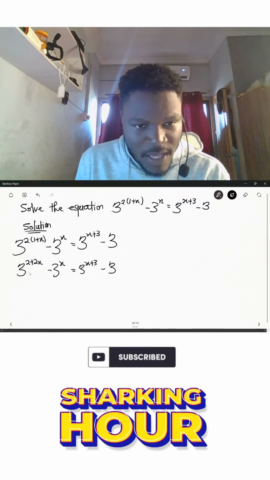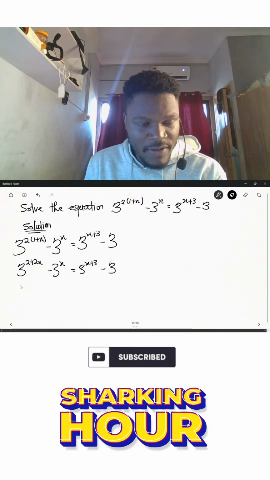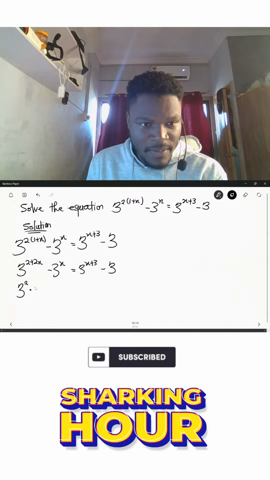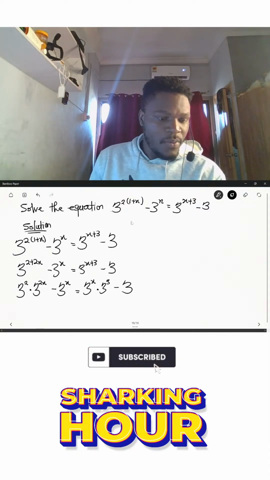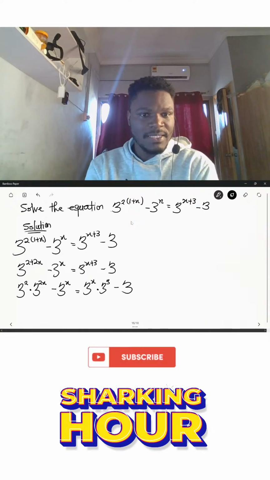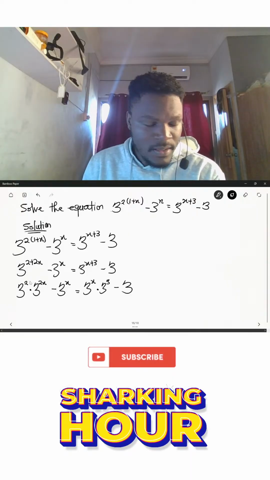Are we okay? Now from here we can rewrite these expressions. Over here we'll have 3 power 2 multiplied by 3 raised to the power 2x, then minus 3 raised to the power x. This will be equal to 3 to the power x multiplied by 3 to the power 3, then minus just 3. So this is how we are going to expand this particular expression. Are we okay?